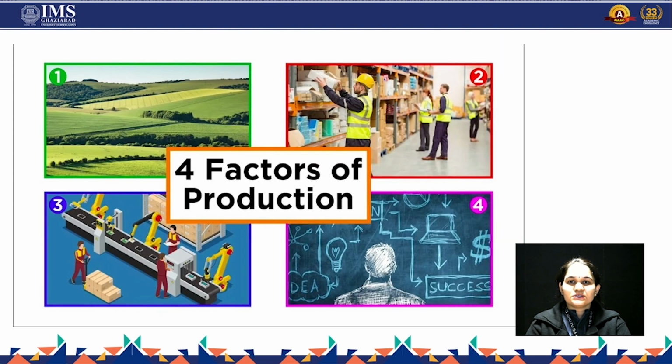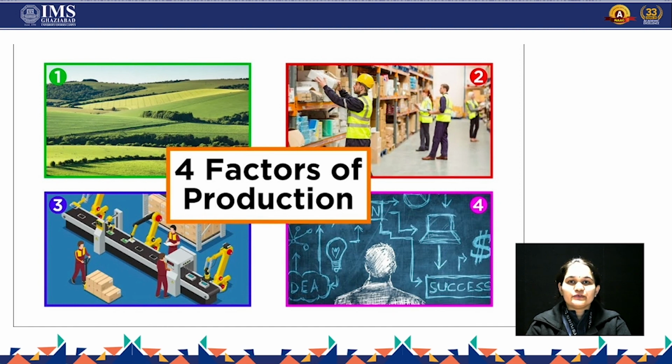There are four inputs majorly used in the production process, and they are also known as factors of production. Let's start with the first. Here you can see a garden, or you can say the land where there is greenery. Actually it's land, which is the first input. Then the second, there are many people working in the organization, they are basically the labor. That is the second factor of production. The third is the capital or the machines that we utilize for the production process. And the last one is the organizer.